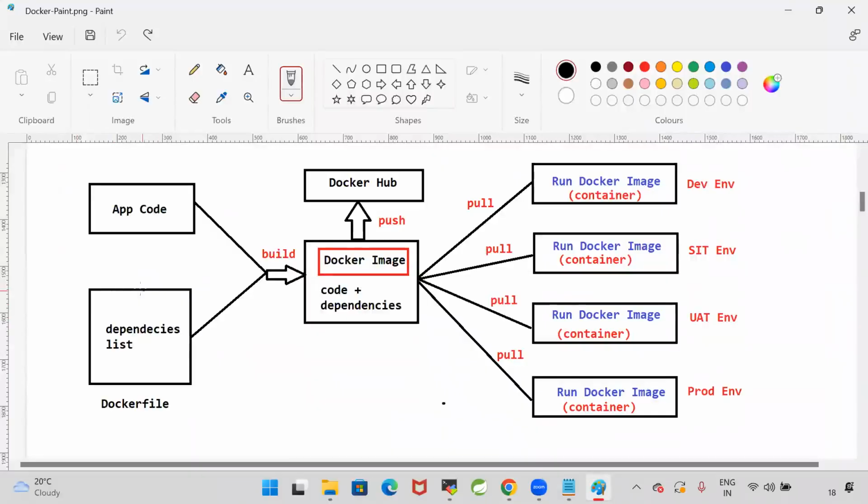For Java application, how to write a Docker file. For Python application, how to write a Docker file. For Angular application, how to write a Docker file. For React application, how to write a Docker file. First, we need to understand what is the Docker file. Once we have the Docker file, using that Docker file, we can create a Docker image. Then Docker image can be pushed to Docker Hub. Then anybody can pull the image and they can run the image.